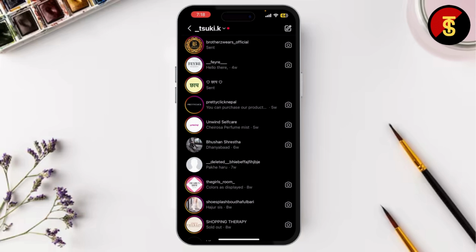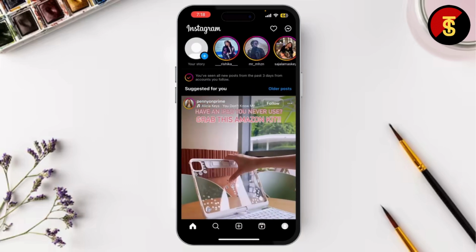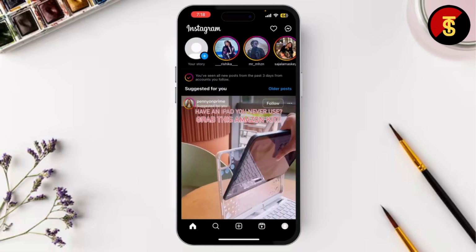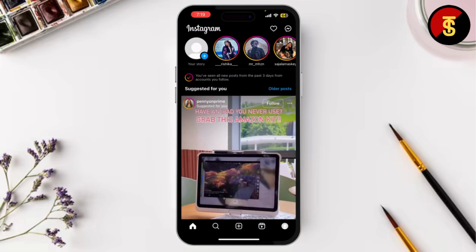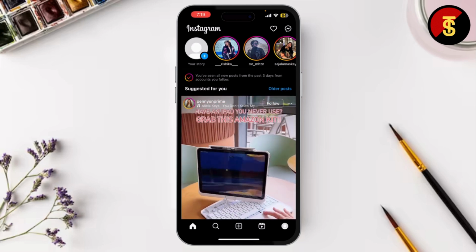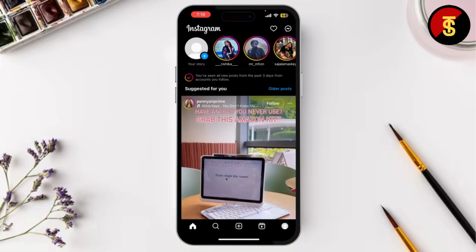All right, so those are the signs that show someone may have blocked you. But now let's talk about the second scenario. How can you tell if someone has deleted their account? When you search for the profile, if nothing comes up, it could mean that they deleted their account. If it's just not showing, there's a chance they've completely removed their profile from Instagram.